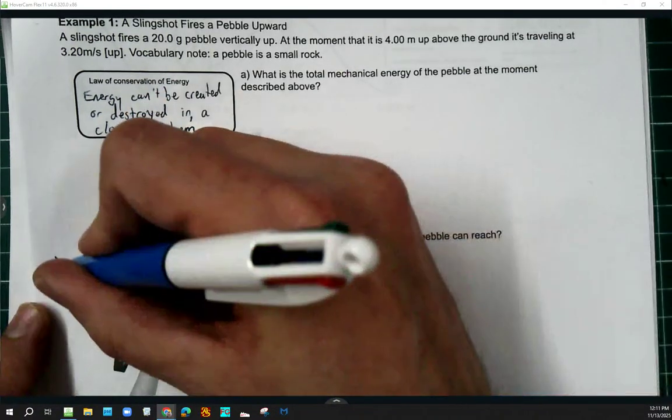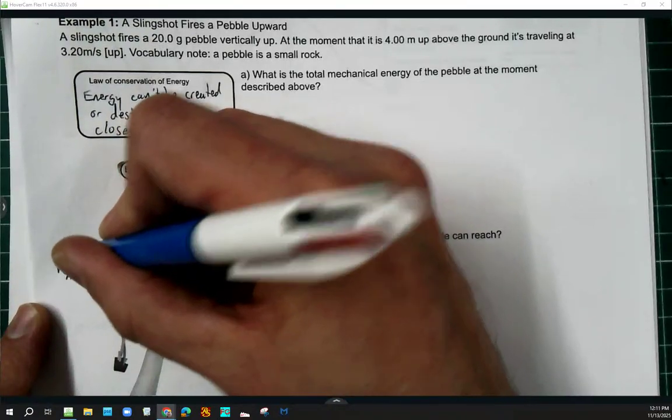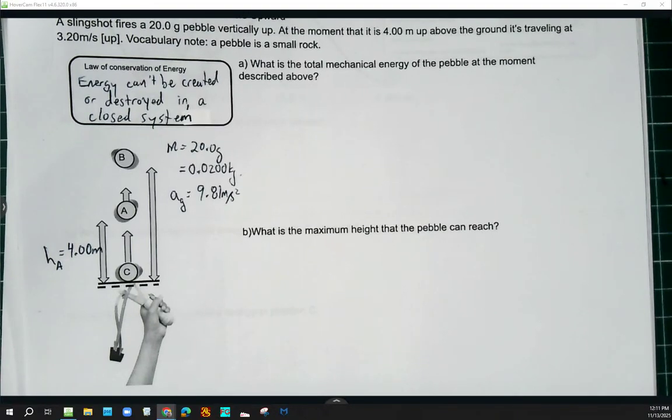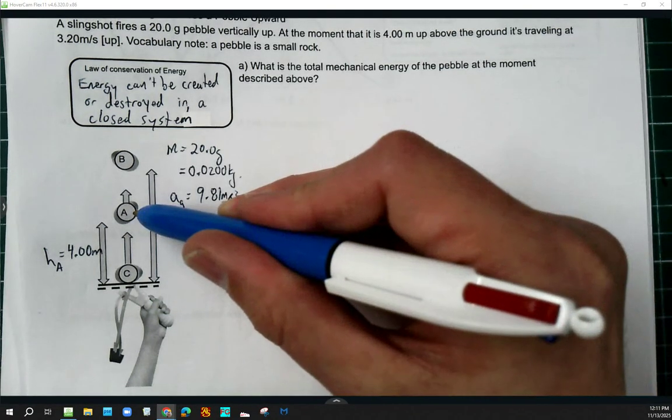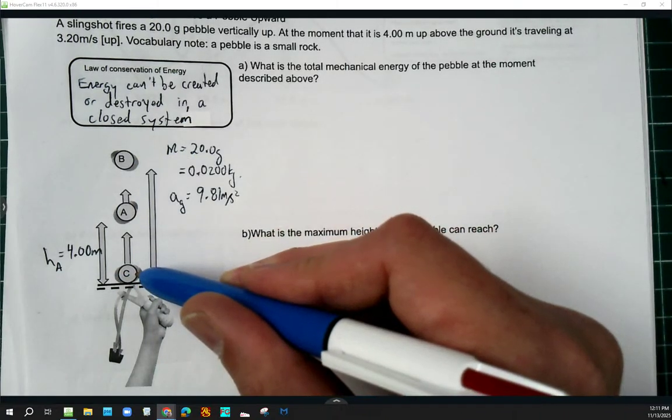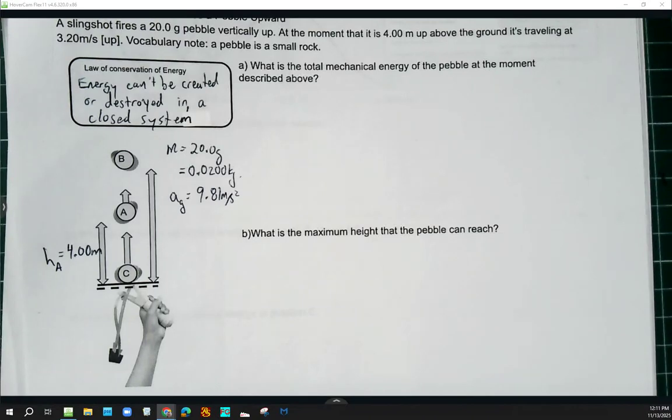And here, in this particular situation, the diagram has been provided to us. But there's all this information that's coming at us. The reason I've got this diagram pre-drawn this time is to highlight the importance of having a multiple snapshot diagram. You know, the rock is at position A, it gets up to position B. Maybe we could talk about what was happening when it was at position C. Having these multiple snapshots is helpful for us to keep track of all of the givens, okay? And for you, you're not going to draw something this complicated. You can just draw circles and label them A, B, C, right? It can just be very, very simple, very stick person kind of drawing.